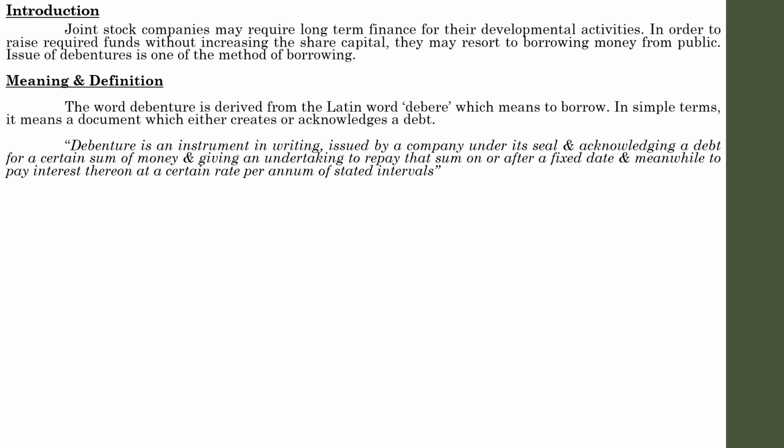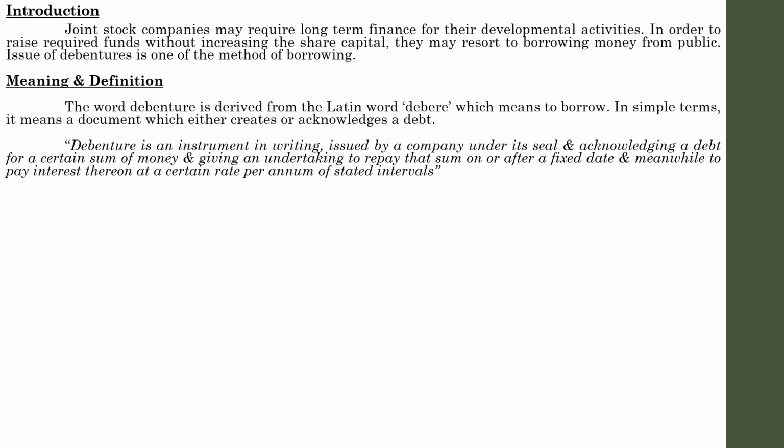In simple terms, it is a document in writing issued by the company under its seal and acknowledging a debt. Under its seal means usually there will be a seal. You can often come across seals in shops. At the end of the bill they put a seal like cash received or delivered. Like that, the company seal inscribes the name of the company and the emblem of the company. It is actually the identity of the company. That is known as seal.